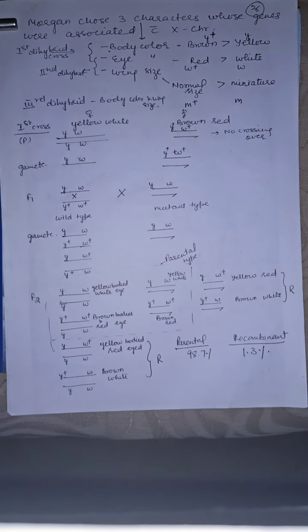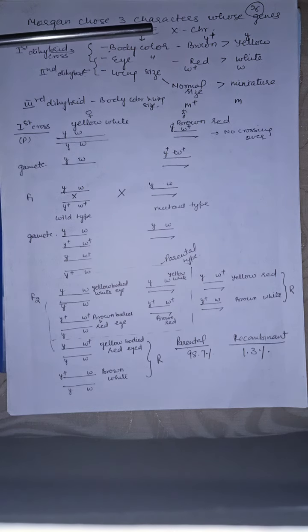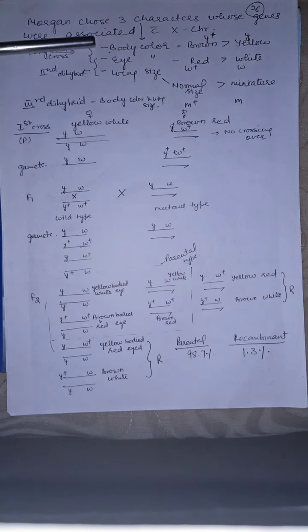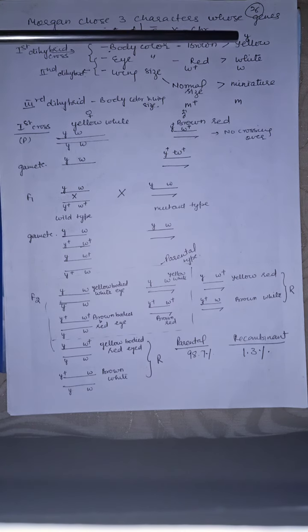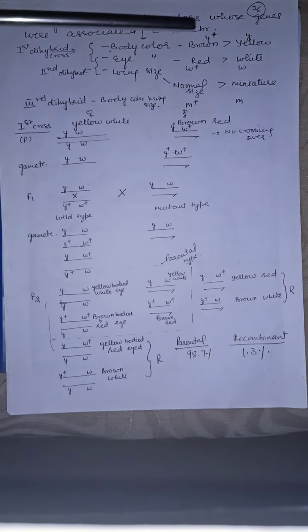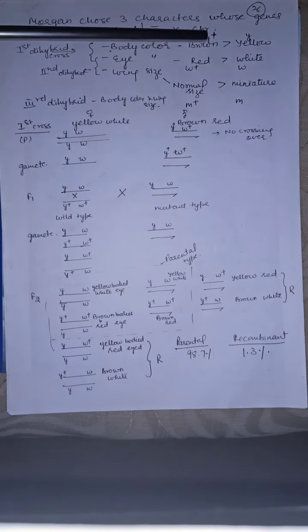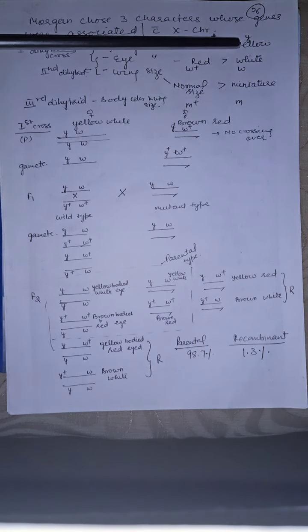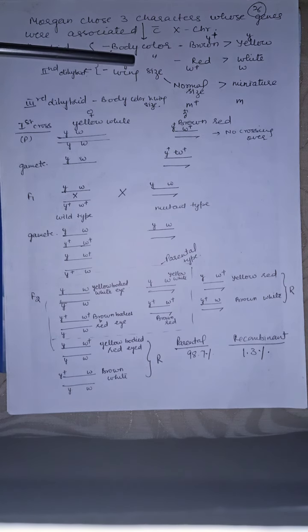Morgan chose 3 characters whose genes were associated with the X chromosome. He studied these 3 characters for linkage, and their genes were lying on the X chromosome. The first character was body color. Dominant body color was brown and recessive body color was yellow. See children, here we are not writing capital Y and small y. The wild gene, that is the original gene, is represented by a plus sign, Y plus, and the recessive gene is represented by small y. Similarly, eye color is represented by W plus and w.